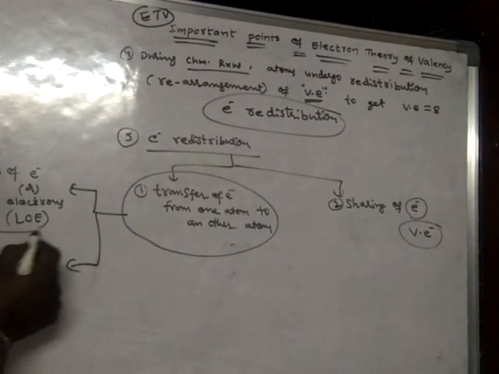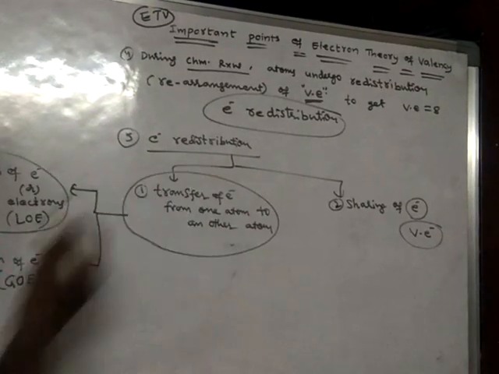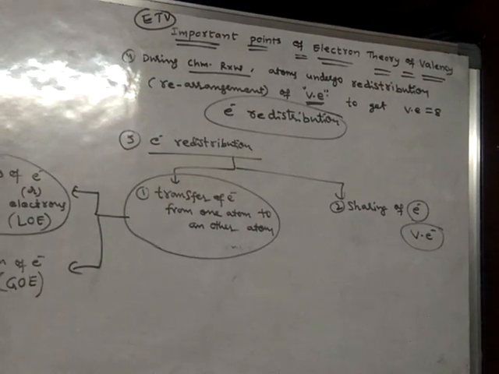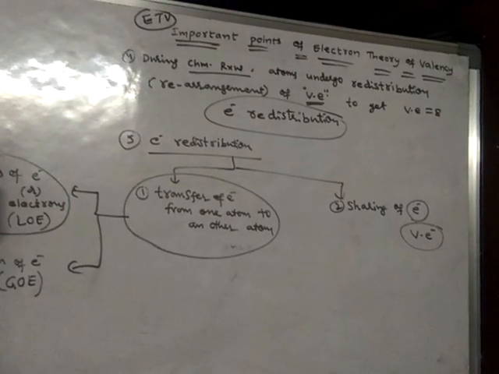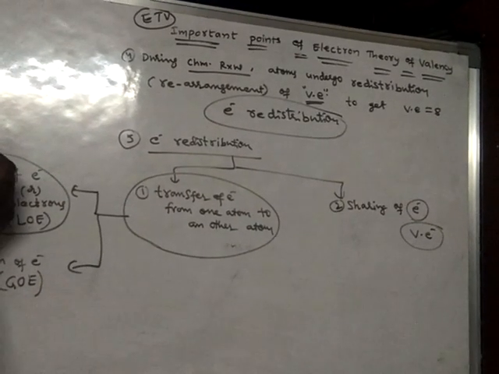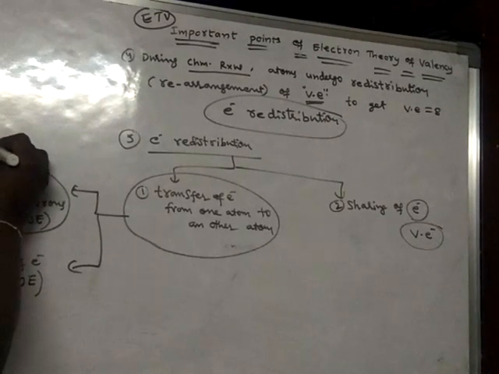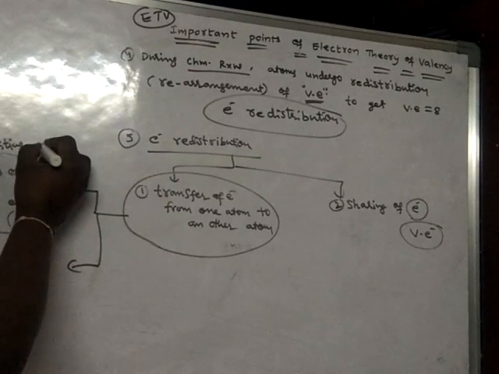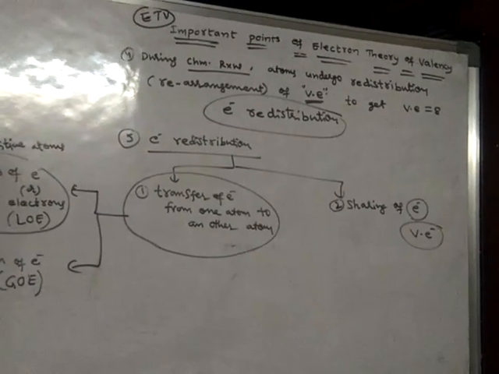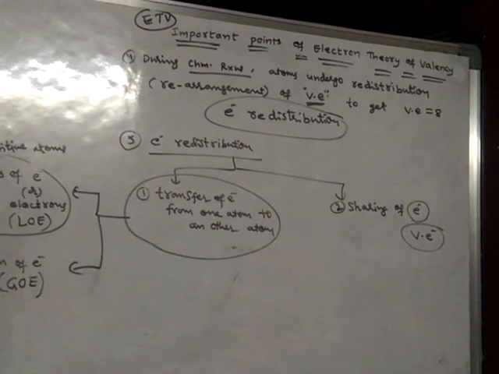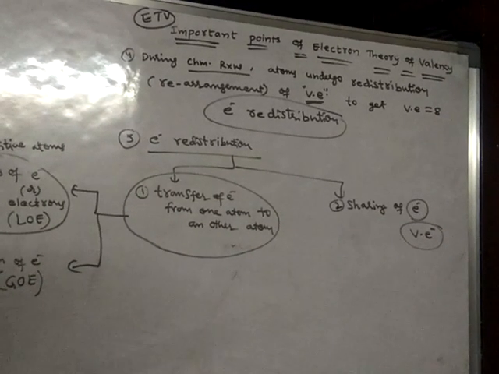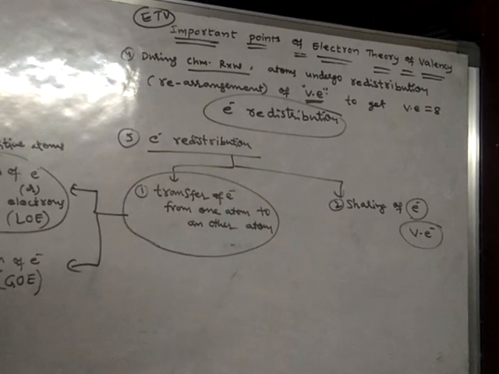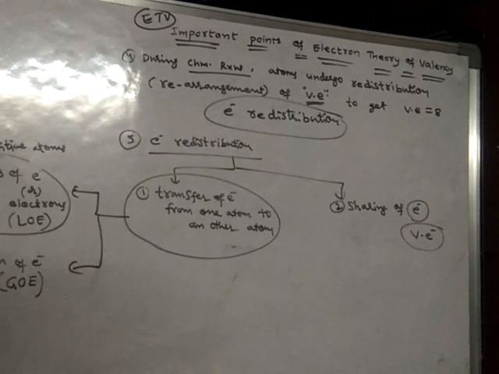Generally, which type of atoms will undergo redistribution of electrons by loss of electron method? Generally, atoms of electropositive elements. We have already seen the example of sodium, how it has undergone redistribution of electrons and finally got 8 electrons in the valence shell, in our previous session.